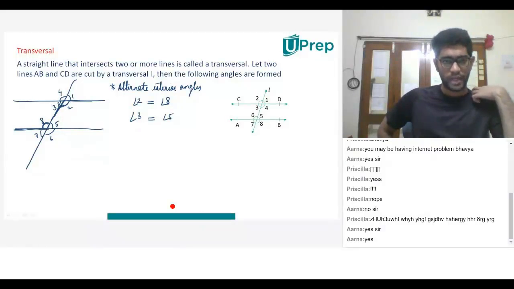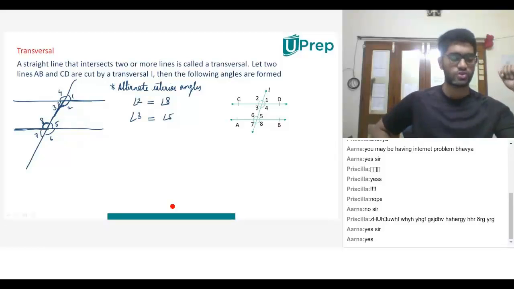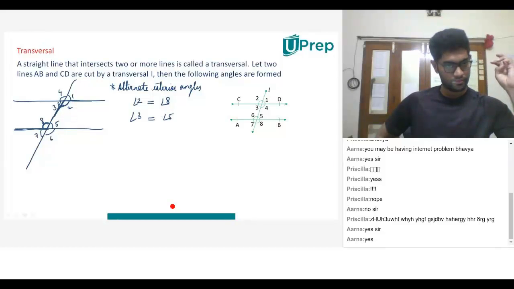Okay. Arna, go ahead. Tell me what alternate exterior angles are. Which ones do you think are alternate exterior angles? Angle 4 and angle 6 and angle 1 and angle 7. And why are they called alternate exterior angles? Because they're outside the parallel lines. Perfect. And they're on the opposite sides of the transversal.